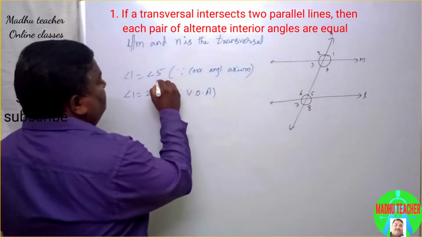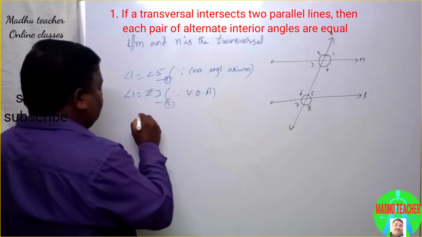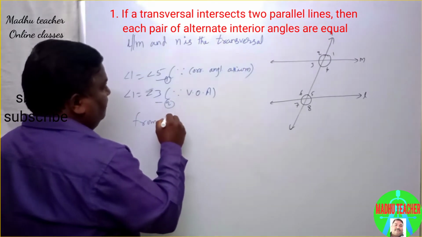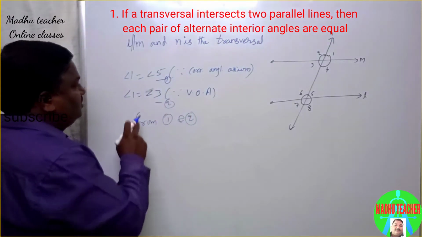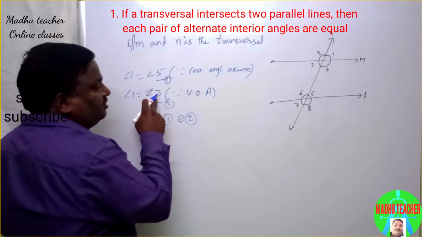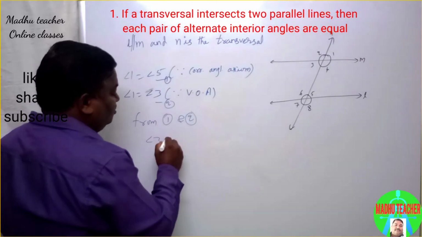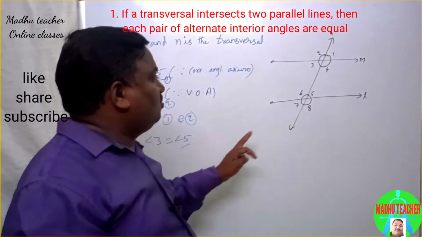So this is the first and it is the second. From these two equations, angle 1 equals angle 5 and angle 1 equals angle 3. Therefore angle 3 equals angle 5.